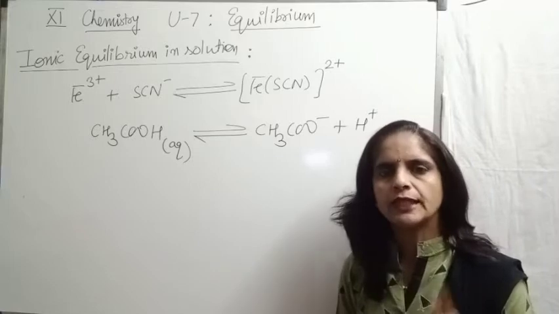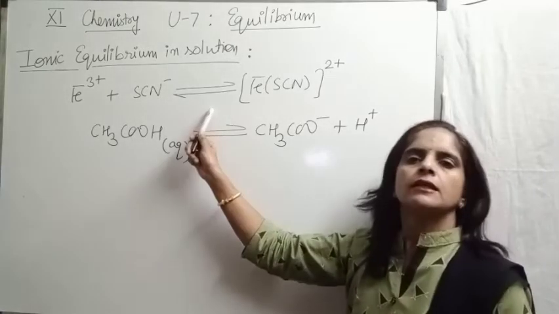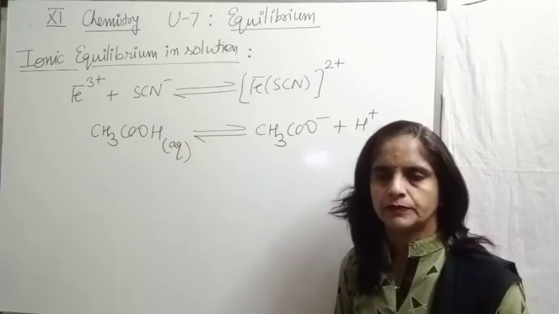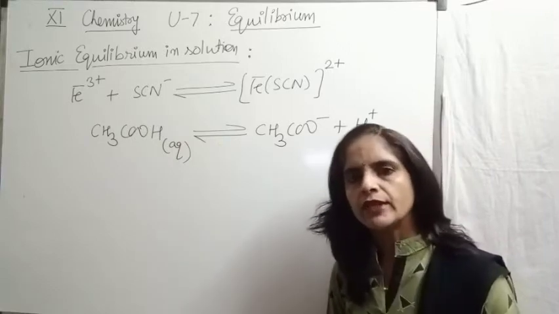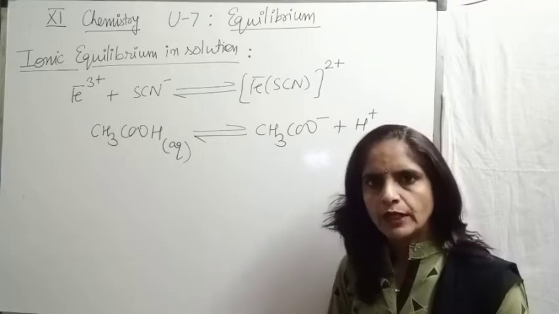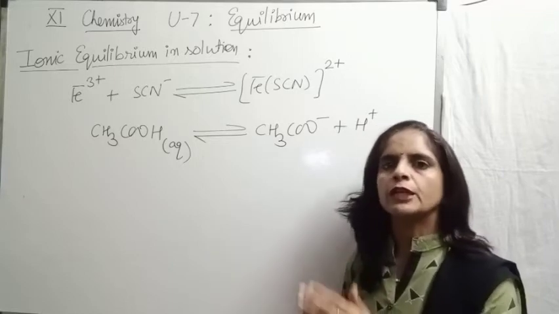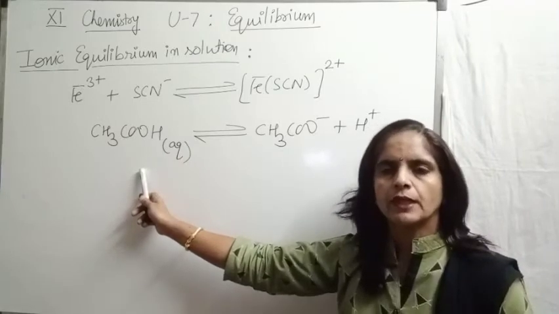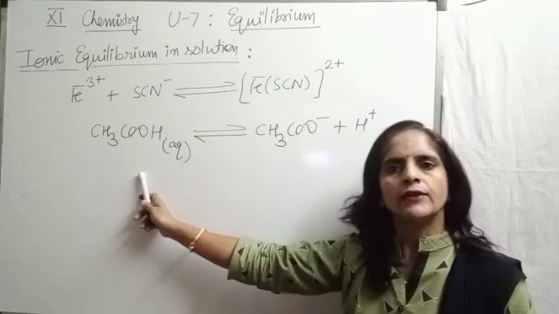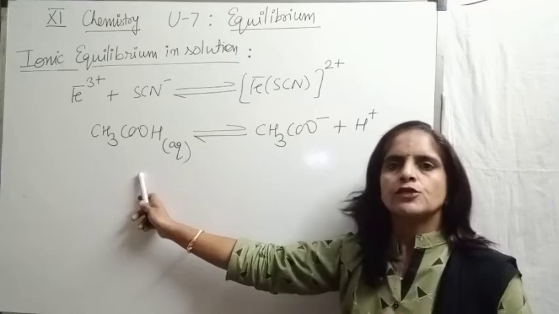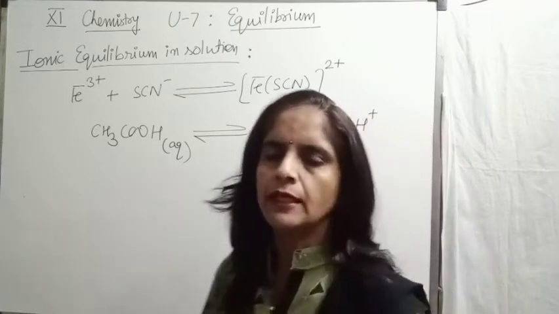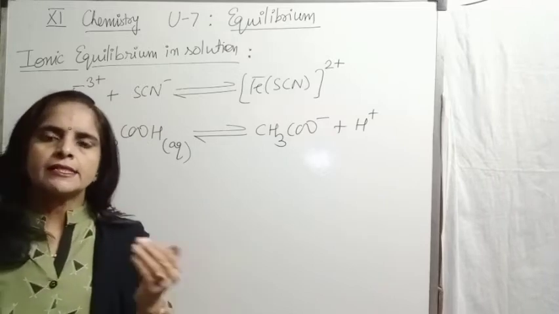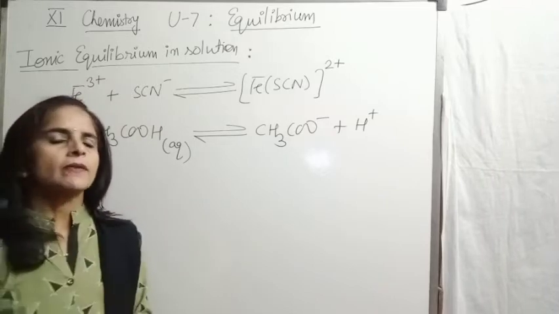I am repeating both the definitions. First, equilibrium which involve ions. Right? Or the second way to define, if equilibria is established between ions and their unionized form, that is termed as ionic equilibria. So before doing this equilibrium in detail, first we discuss few terms like electrolytes, non-electrolytes.